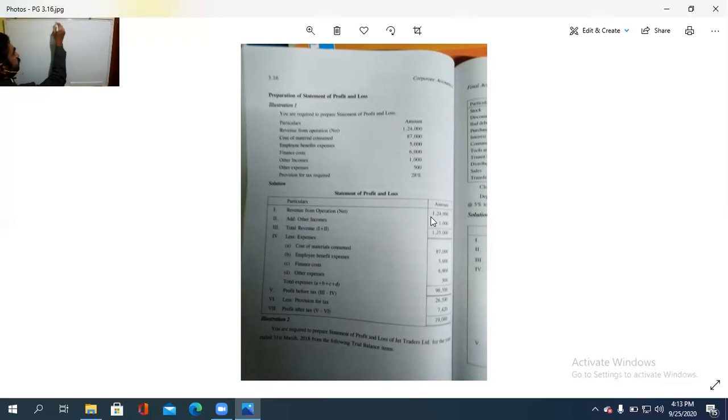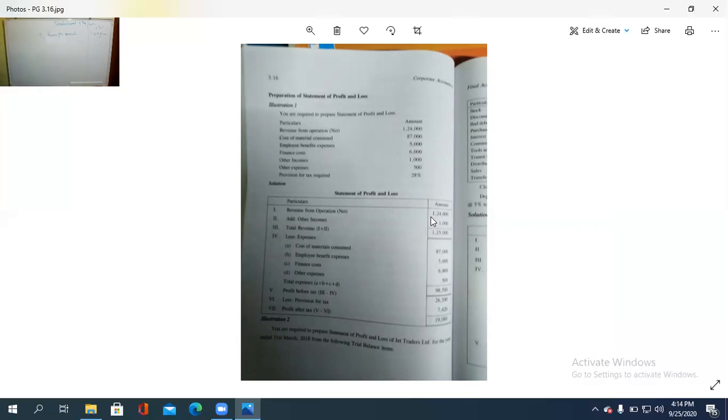Statement of profit and loss. Under that, what is the first item? There is an amount column, there is a particulars column, and we are putting the items as 1, 2, 3 like that. So the first item is revenue from operations. How much is it? 1,24,000.